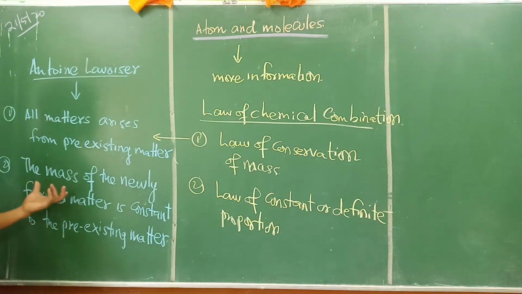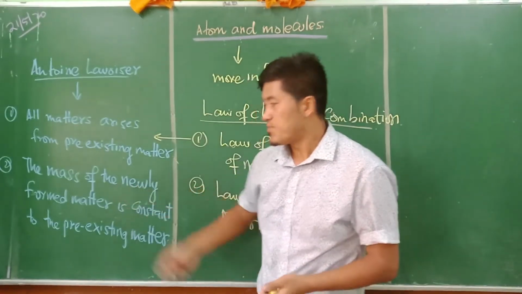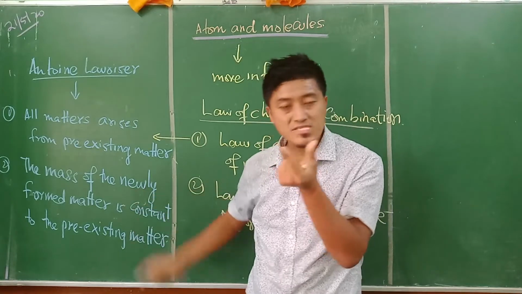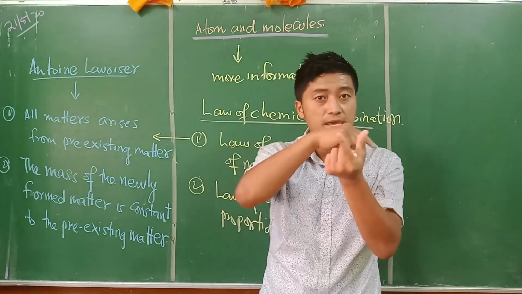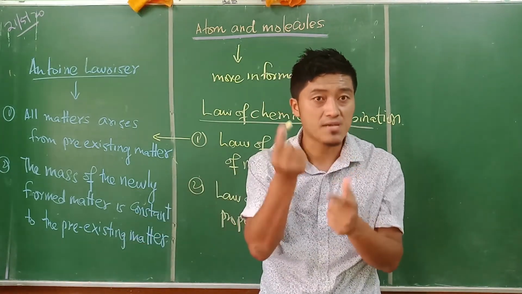So what they were trying to say is that there will be a new kind of matter being formed, and this new matter has some mass. This mass should be equal to the mass of the pre-existing matter with which this substance is formed.